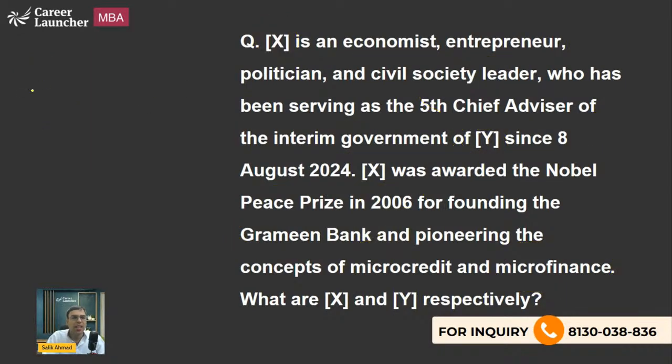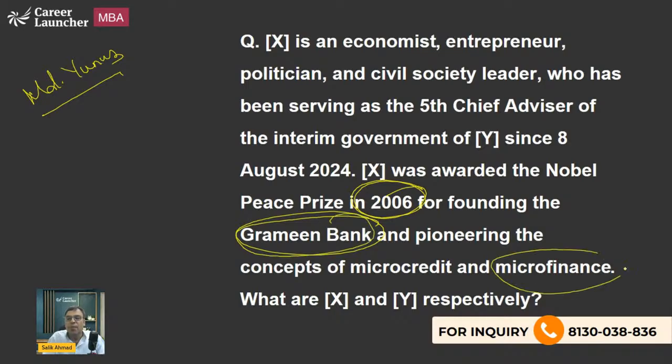The right answer is X is Mr. Muhammad Yunus. And he had got the Nobel Peace Prize in 2006 for Grameen Bank. Microfinancing means giving loans at a very small level, giving loans to poor or small level people, farmers. Okay, so he's currently the chief advisor.